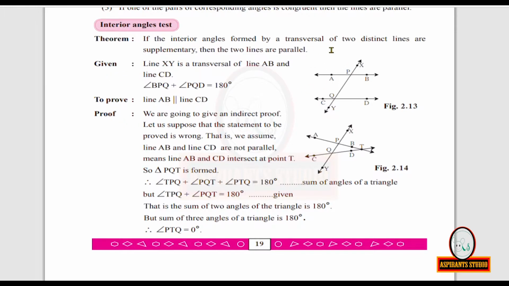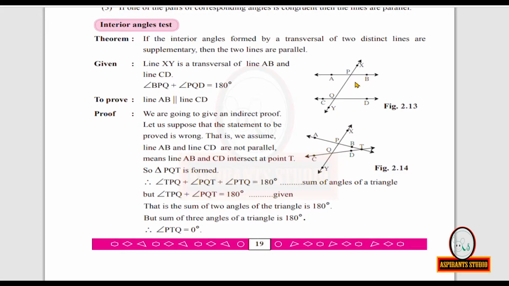Now, what is given? Two distinct lines, two different lines. They are not lying one over the other. Line XY is a transversal of line AB and line CD. Measure of angle BPQ plus measure of angle PQD is equal to 180 degrees, because you are given that the interior angles are supplementary. So we have taken angle BPQ and angle PQD in the figure as the interior angles.